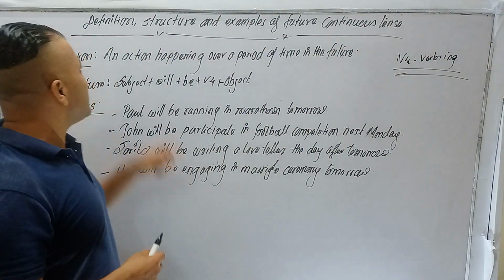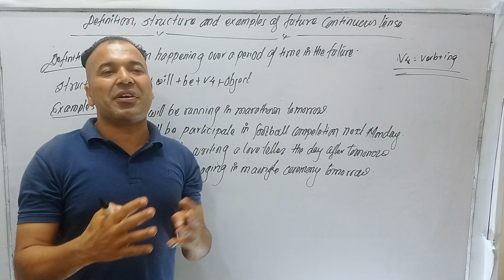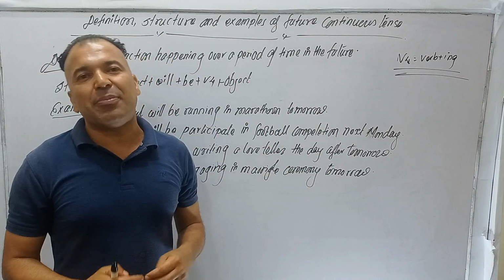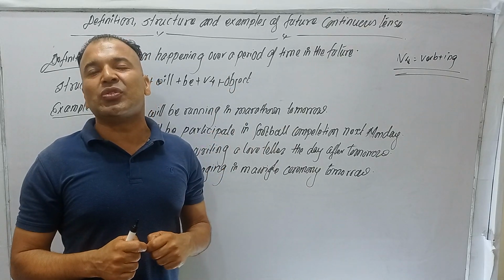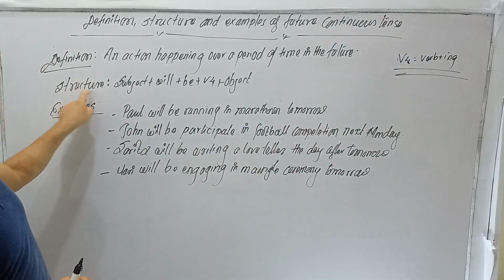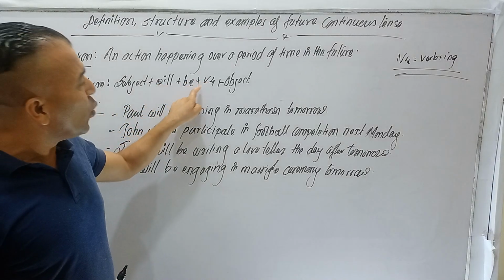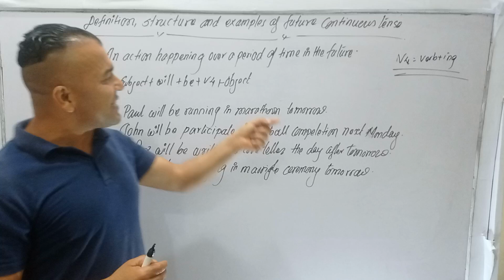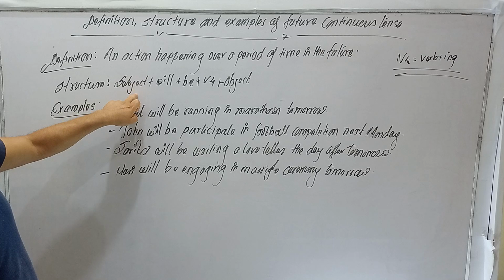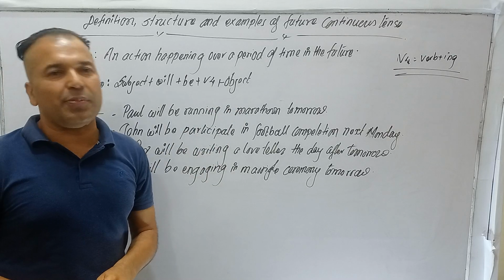So we discussed the definition: an action happening over a period of time in the future. In this condition, we have to use future continuous tense, and the structure is subject plus will plus be plus verb-ing plus object.